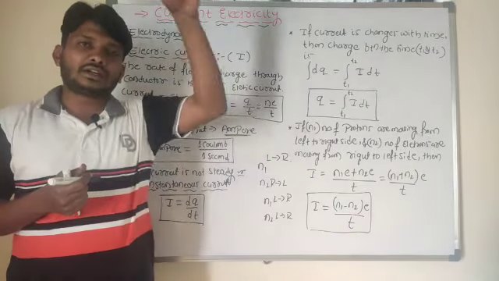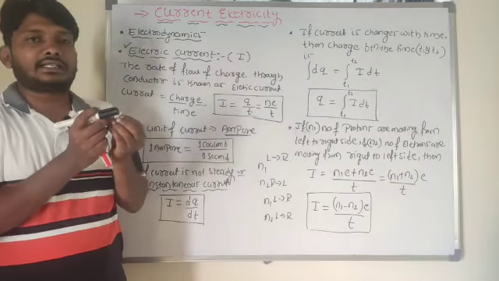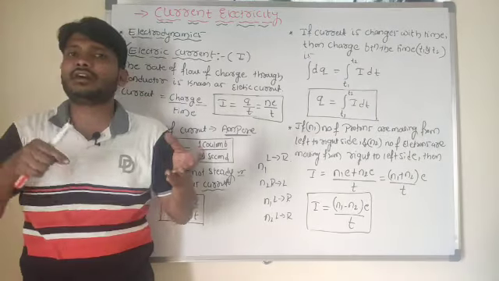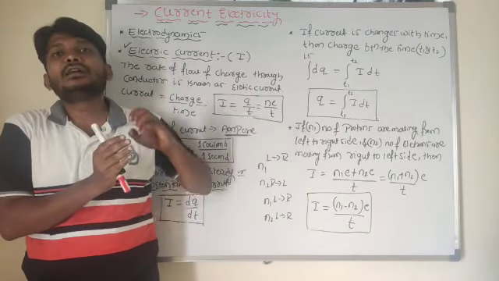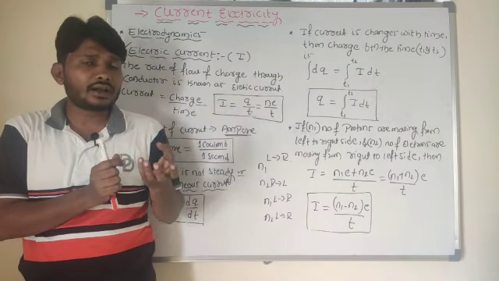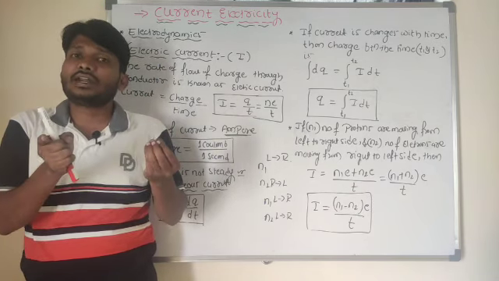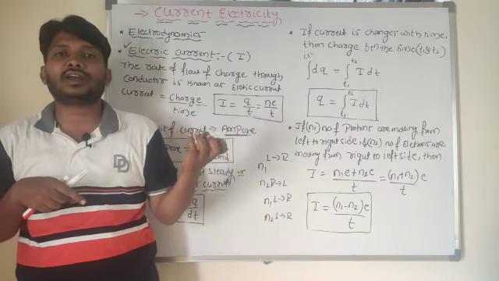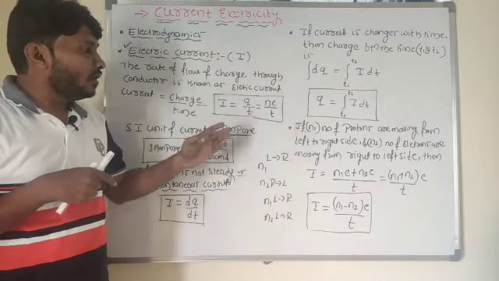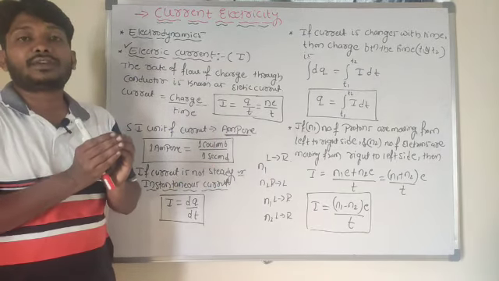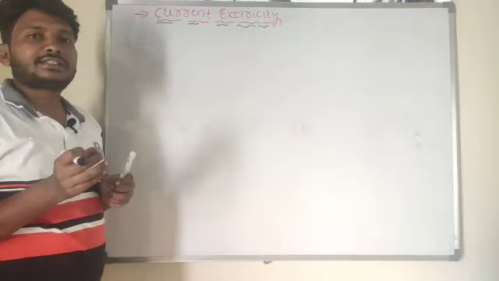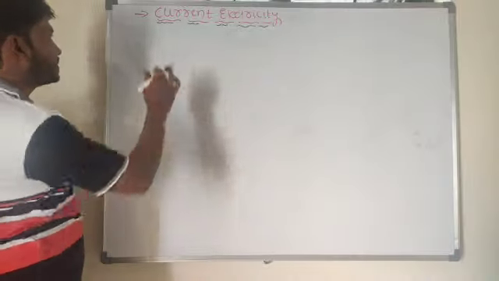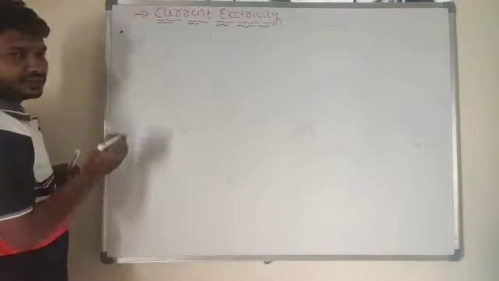Now one more equation I shall consider here. Suppose electrons are moving along a circular path. For example, in an atomic structure, the nucleus is at the center, and all the electrons are revolving around the nucleus. In such a situation also current is produced. Why? Because whenever a charged particle is in motion, current is produced. The rate of flow of charge is the current. Now what will be the mathematical expression for the current? As the charged particle is moving along a circular path, we will look at that expression for current.